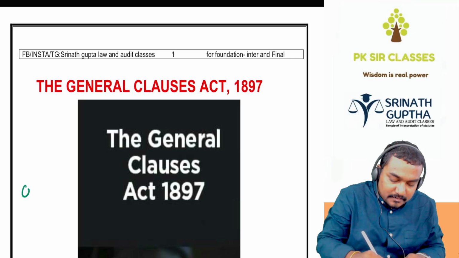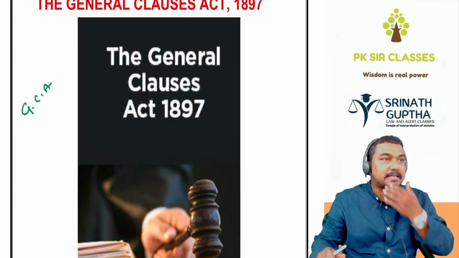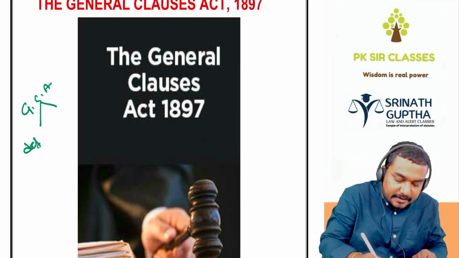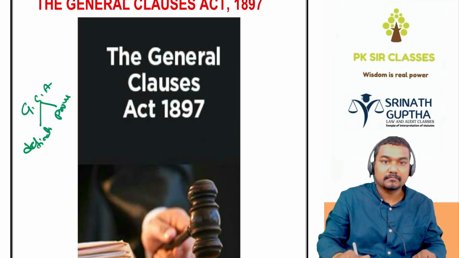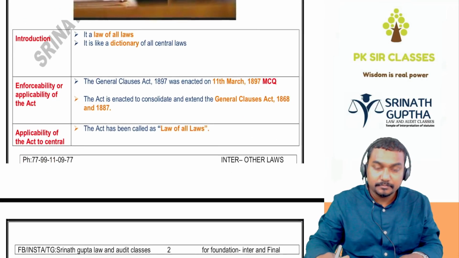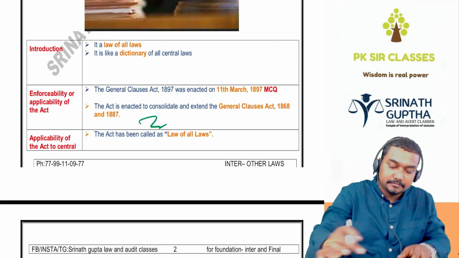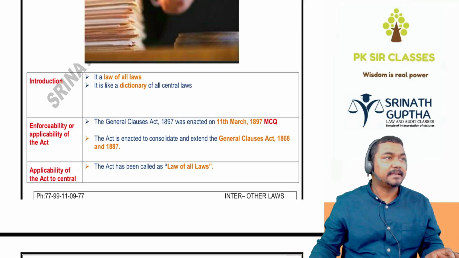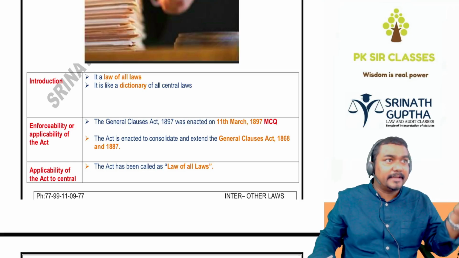So what is the meaning of the General Clauses Act? Actually, it is a General Definitions Act. General clause means general definition or general provision. Whenever an act is silent about the meaning of any definition, that definition we will take from the GCA.